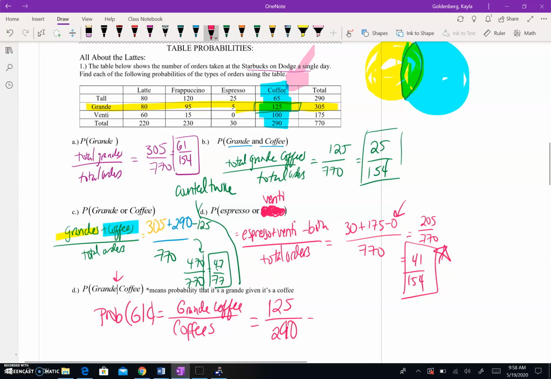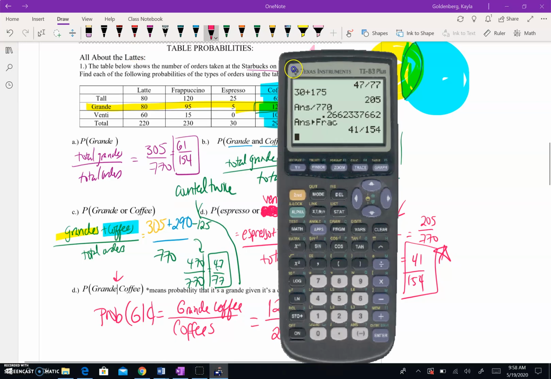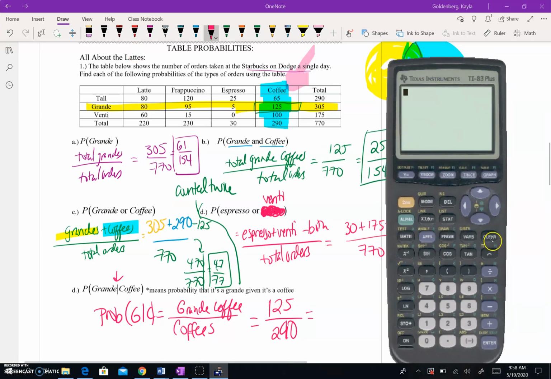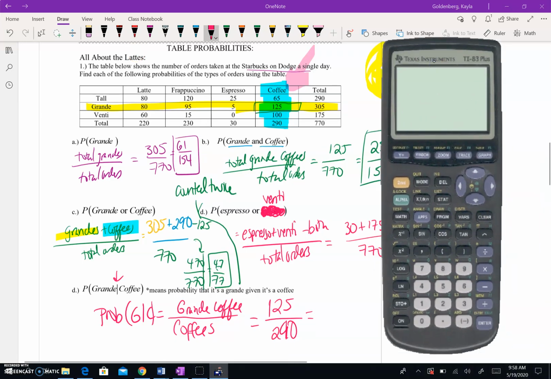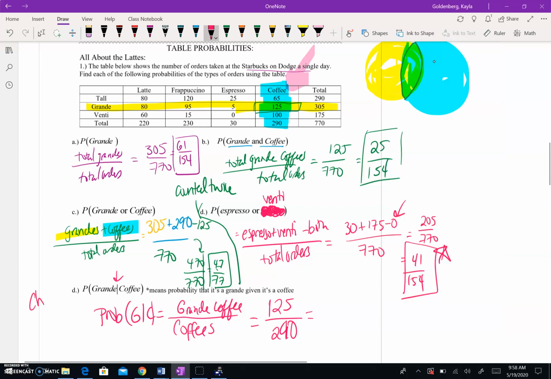So this is called conditional probability. It's just the idea that I'm adding an extra condition, and I'm saying, okay, I'm restricting the total. I'm only going to really look at the coffees. I don't care about any of the other drinks. So it's just an idea that we change the total given a condition. So we give a condition, and it changes the total.